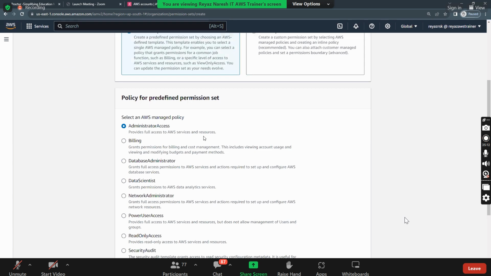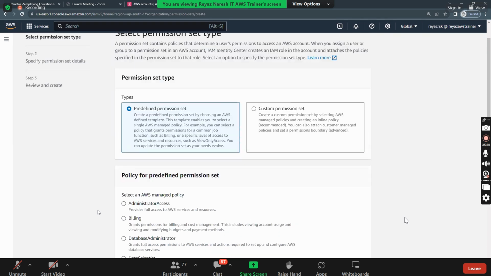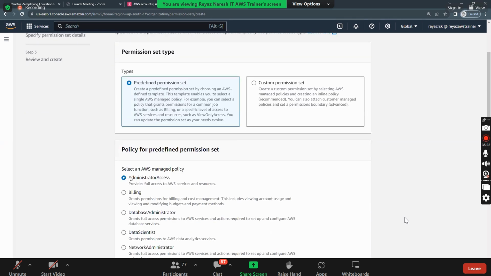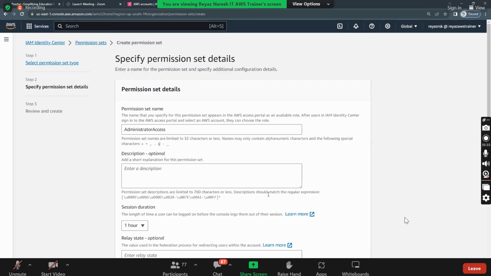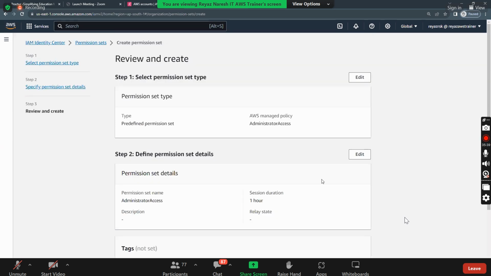For now, what kind of permission am I giving? Let's say read-only permissions. Okay, now I'm creating the permission set. You can create admin access also, no issues. Depending upon the requirement, you need to select it. Let's say, for example, I'm giving administrator access. I'm creating a permission set. Administrator access. Session duration, you can put 1 hour or maximum 12 hours, and click on next.